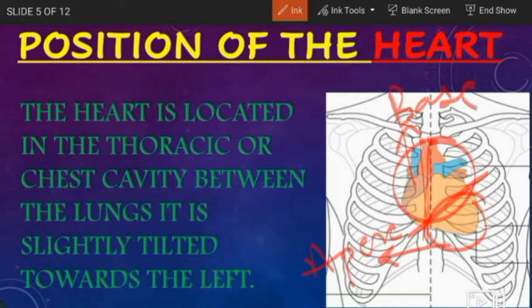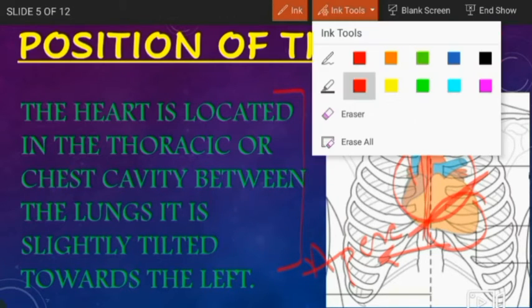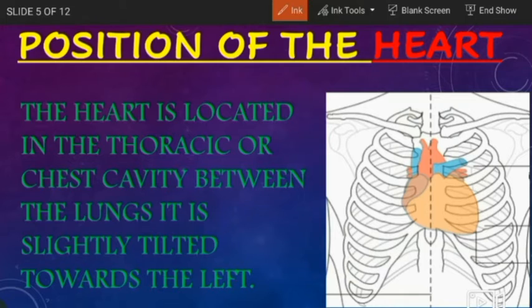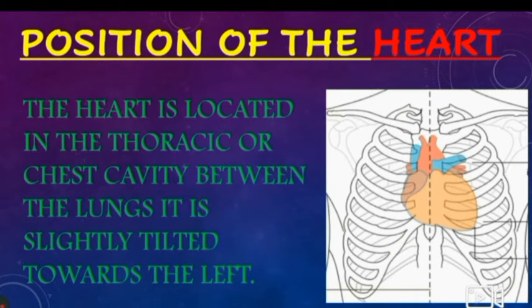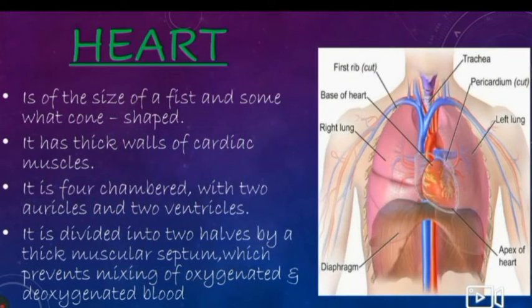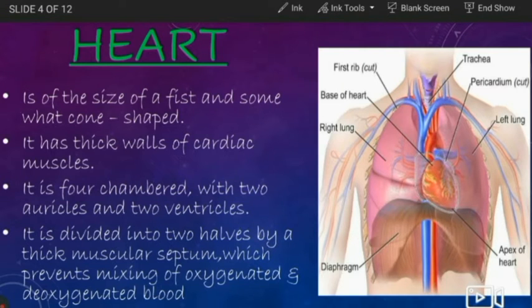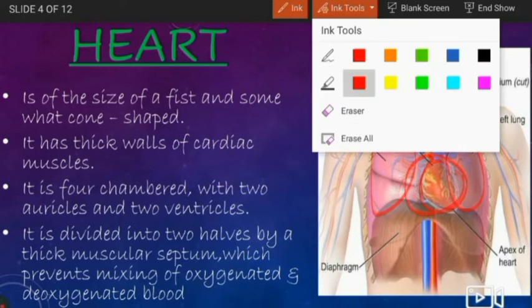So let's read this para. The heart is located in the thoracic or the chest cavity between the lungs. It is slightly tilted towards the left. So we saw a picture in the previous slide which showed that the heart is located between the lungs. For your convenience, let me show it to you again. So here you can see that these are the lungs, and between them here is the heart.